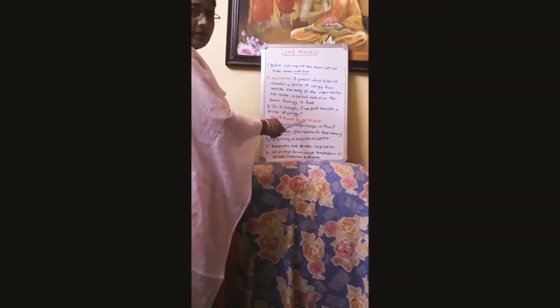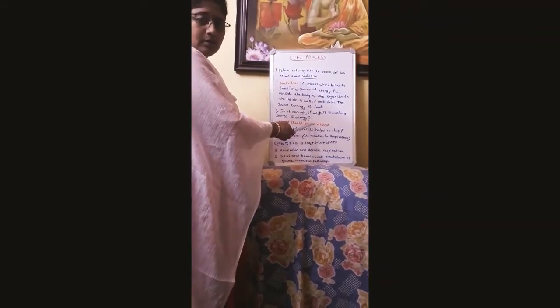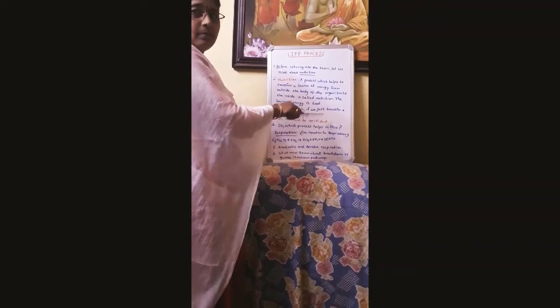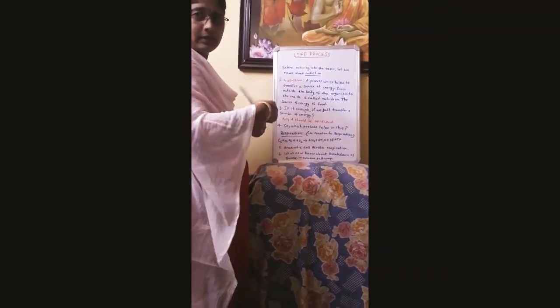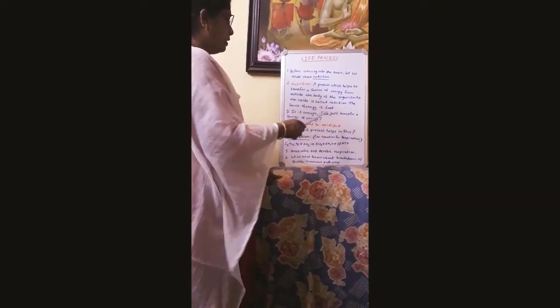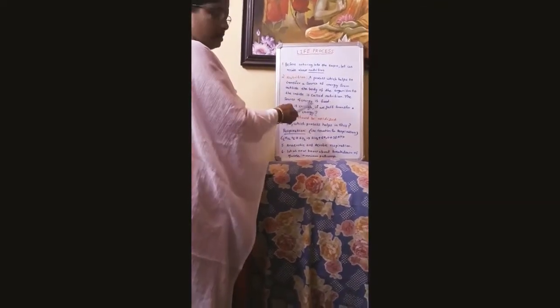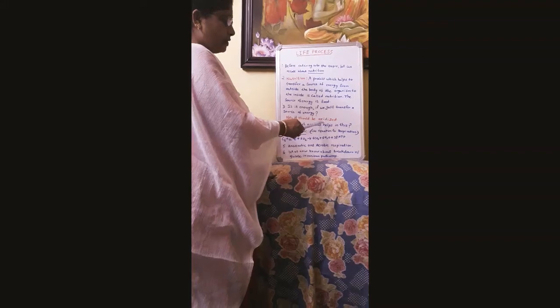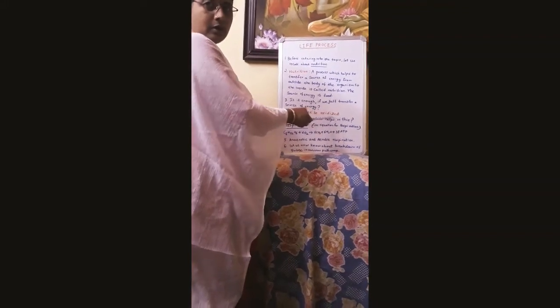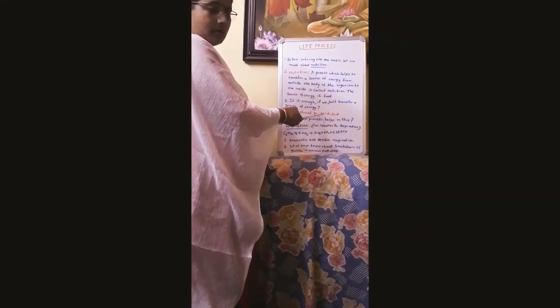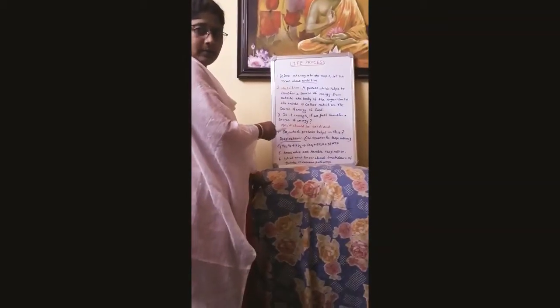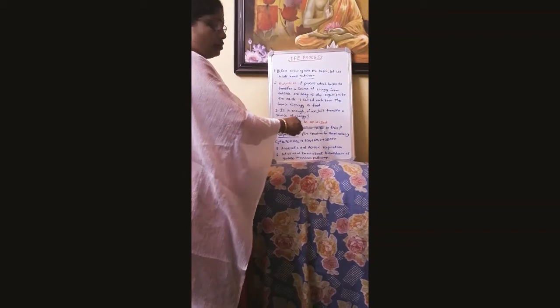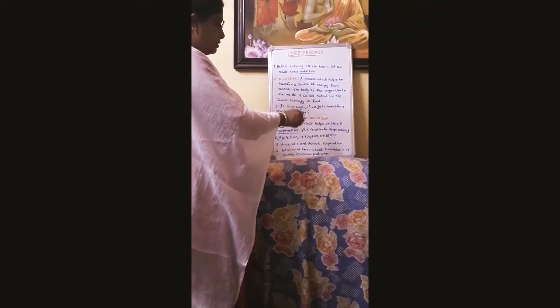Oxidized is a process in which something is burned in the presence of oxygen. So the food that we take into our body as a source of energy should be burnt in the presence of oxygen. That is called oxidization. So to get energy to do all our activities, we need the food to be oxidized.